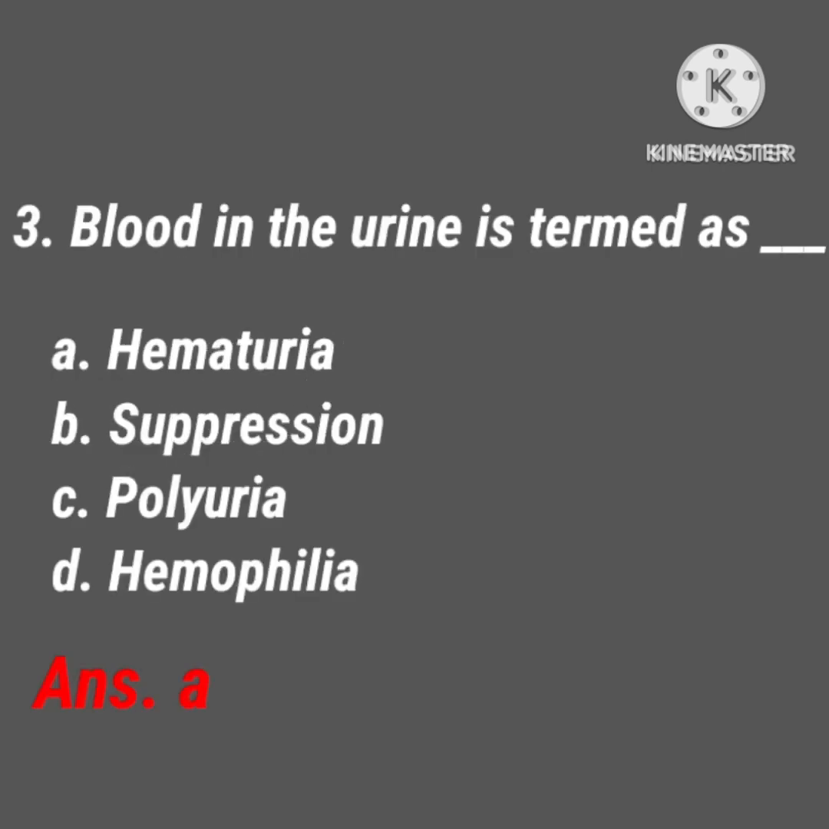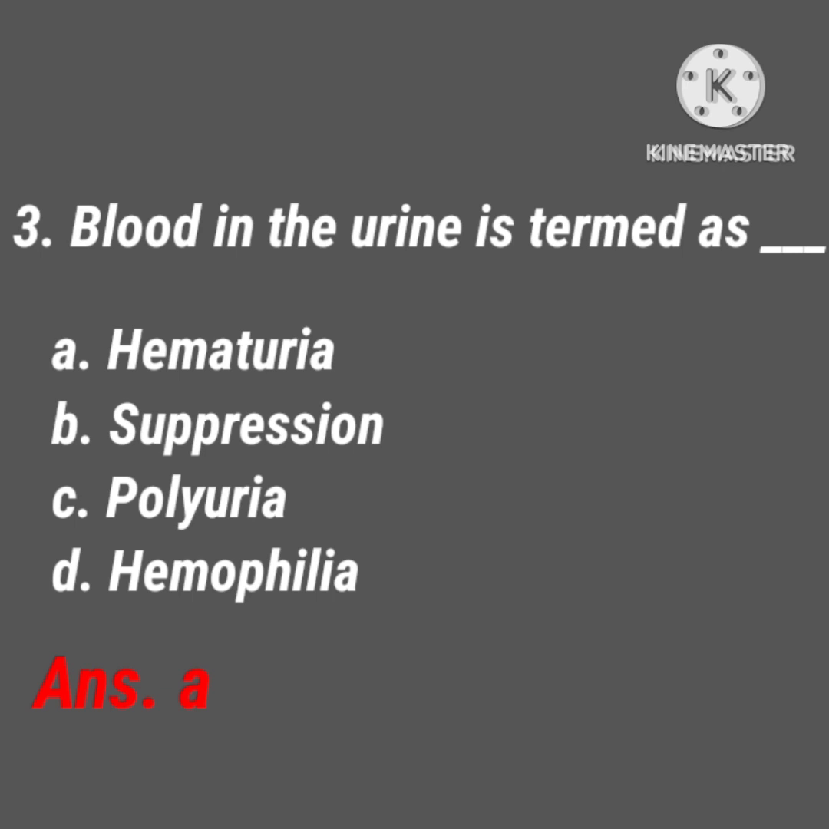Blood in the urine is termed as what? Options: A. Hematuria, B. Suppression, C. Polyuria, D. Hemophilia. So here the correct answer is option A. Blood in the urine is known as hematuria. Blood present in the urine we call hematuria.